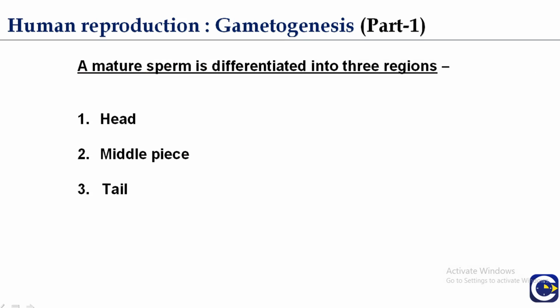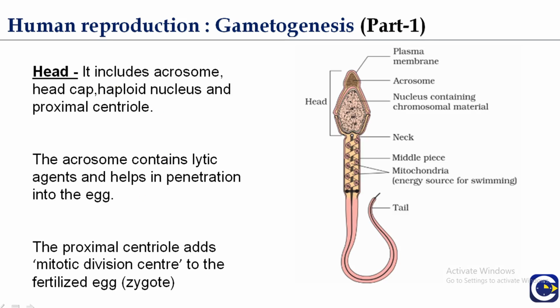So, the mature sperm consists of three regions: head, middle piece, and tail. The head contains the acrosome and the nucleus, which is haploid; the proximal centriole is part of the neck. The acrosome contains lytic agents and helps in penetration into the egg during fertilization.